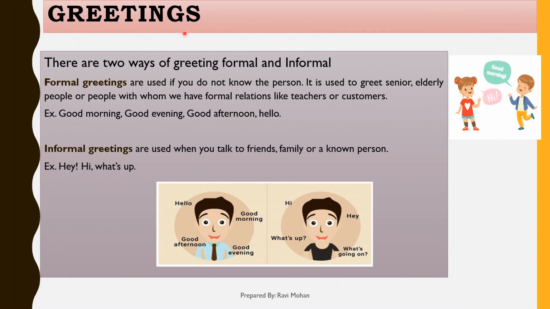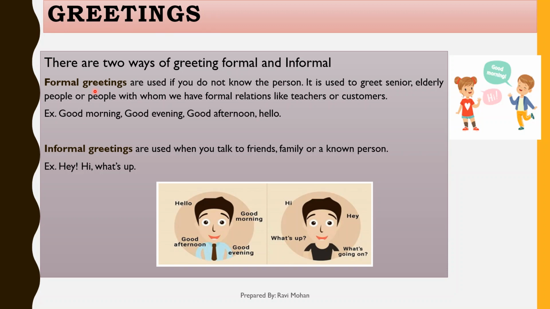Next is greetings. As we all know, there are many ways to greet a person. The greeting and reply to greeting at work is different from the greeting and reply given to a friend. So there are two ways of greeting, that is called formal and informal. Formal greeting. Formal greetings are used when we do not know the person.